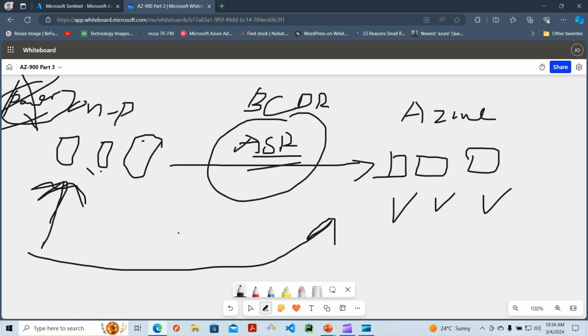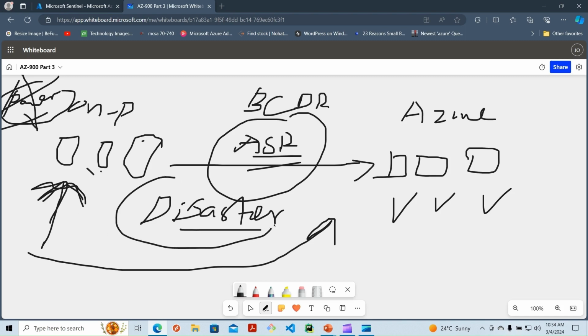So Azure Site Recovery is enabling what we call disaster recovery. In case of a disaster, you can recover from that particular disaster. An example of a disaster is a power outage on your on-premises primary environment, and your servers are now shut down. Users are not able to access the resources there. So instead of worrying, you just redirect your users to use the replicated resources on the Azure side.